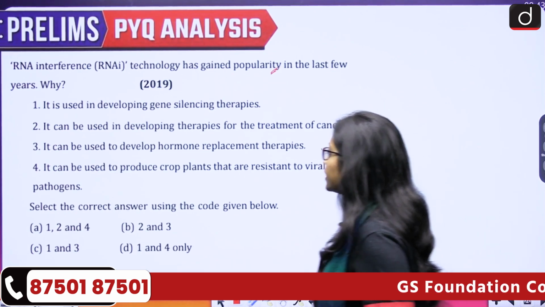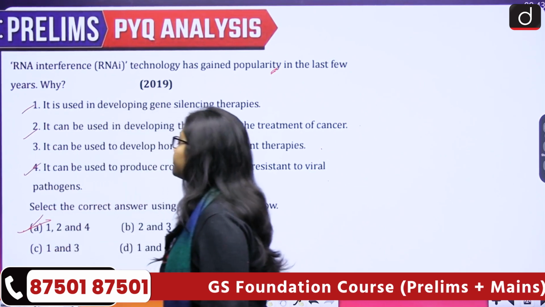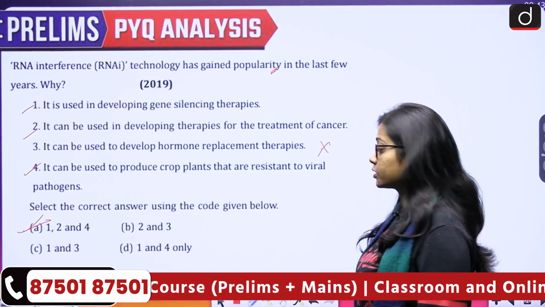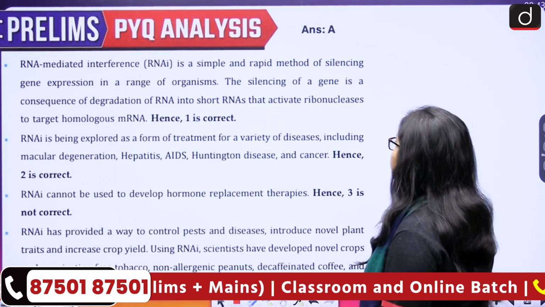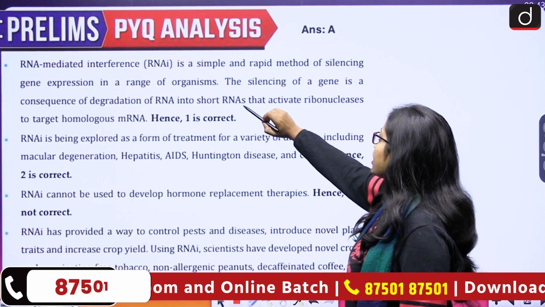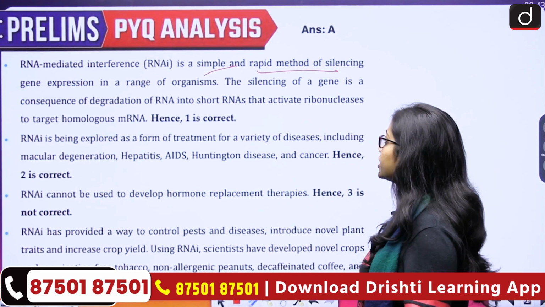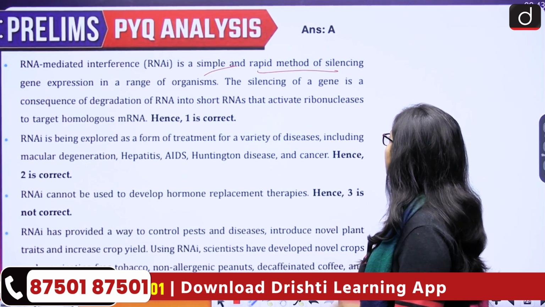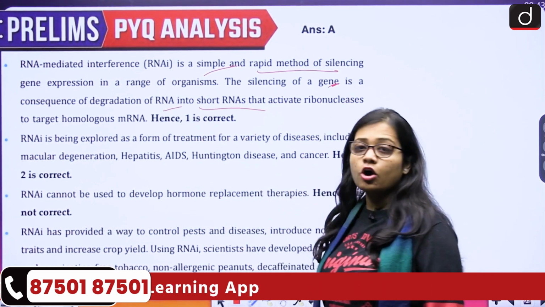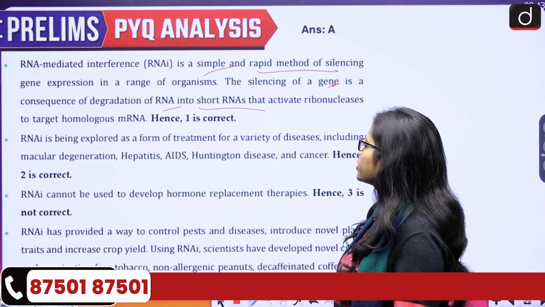Correct answer is option A, that is 1, 2 and 4. So first, second and fourth is correct. Then it can be used to develop hormone replacement therapy is wrong. Let us see this. So if we talk about the RNA mediated interference, then it is a simple and rapid method of silencing gene expression in a range of organisms, and the silencing of a gene is a consequence of degradation of RNA into short RNAs that activate ribonuclease to target homologous mRNA.